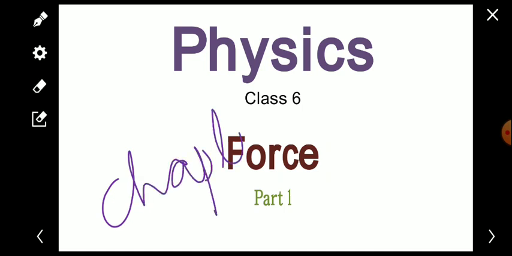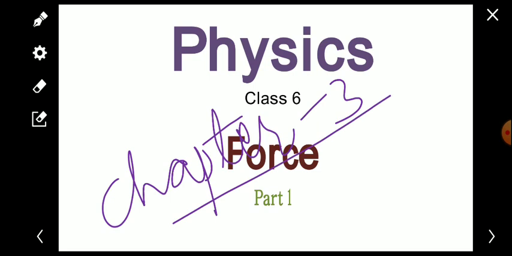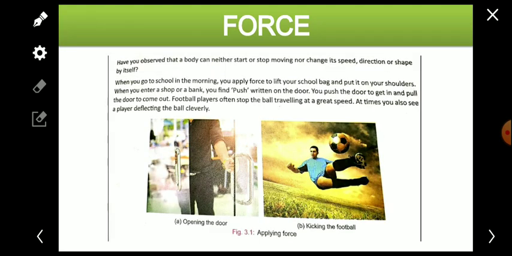We have completed two chapters, and many of you were asking about chapter 2, about the question answers of chapter 2. Don't worry, all of you, in a few days you will get the question answers of the two exercises. So let's start chapter 3, and that is force.